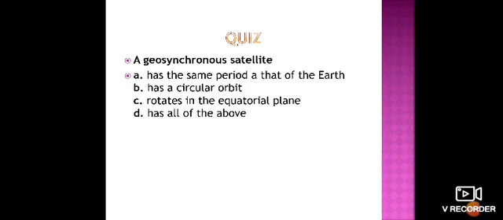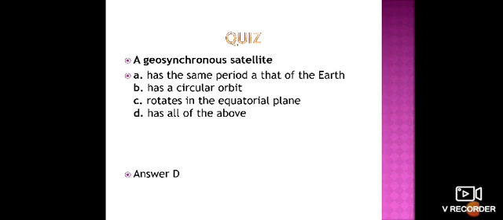So, a geosynchronous satellite is also called a geostationary satellite. What does it mean? The first option is it has the same period as that of the Earth, the second option is it has a circular orbit, the third option is it rotates in the equatorial plane, and the last option is all of the above. So, what is the correct answer? That is D. That means a geosynchronous satellite has the same period as that of the Earth, also has a circular orbit, and rotates in the equatorial plane.